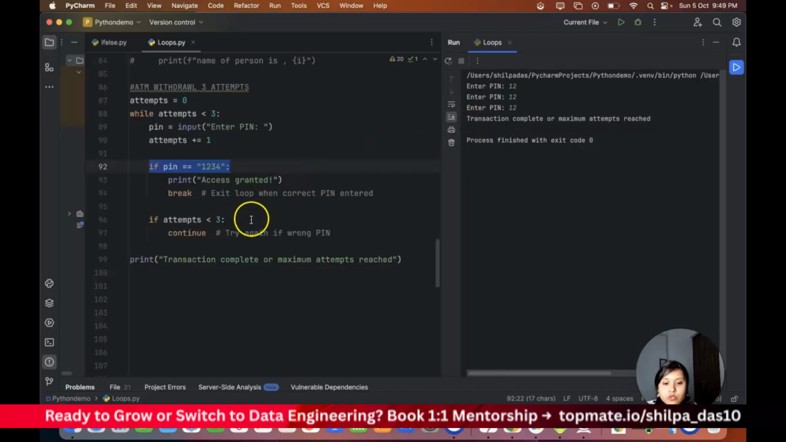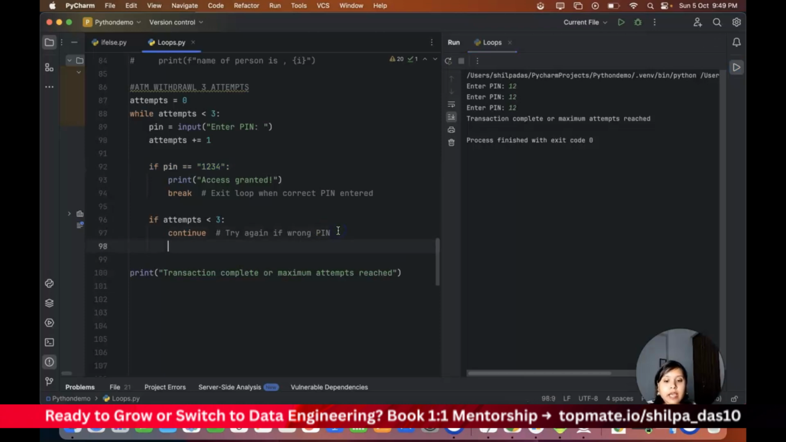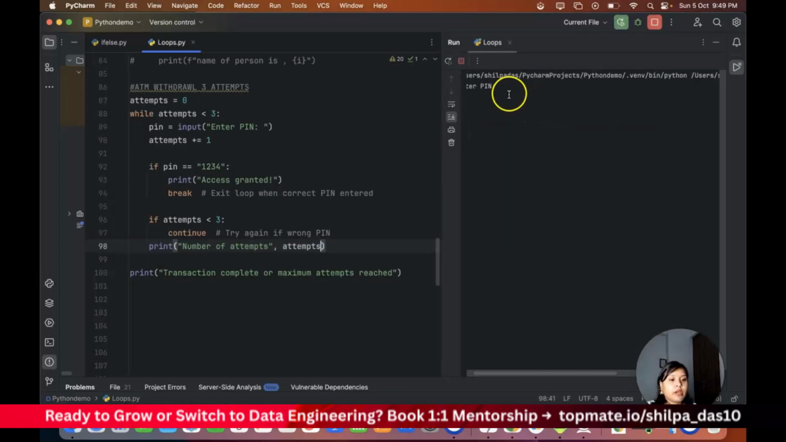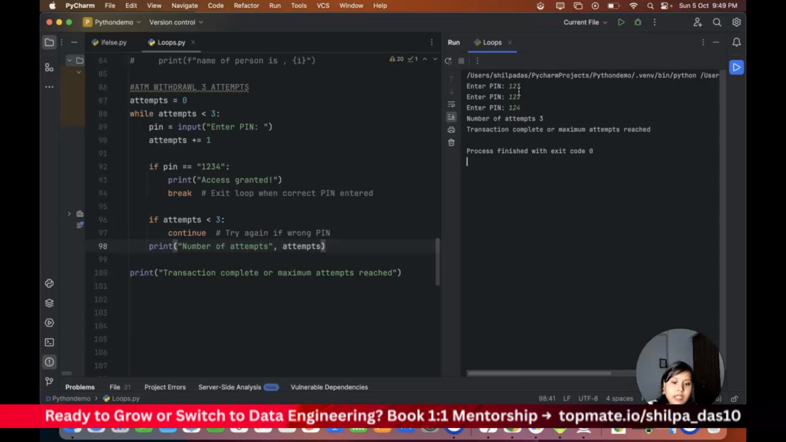What I can also show you here is that I can put a print statement for the number of attempts. So let me put 1, 2, 3. Okay, it's not correct. Again 1, 2, 3, not correct. Again 1, 2, 3, it's not correct. So it says it is not correct, and the number of attempts is 3. You have already done 3, so it is going to break out, as all the attempts are exhausted.